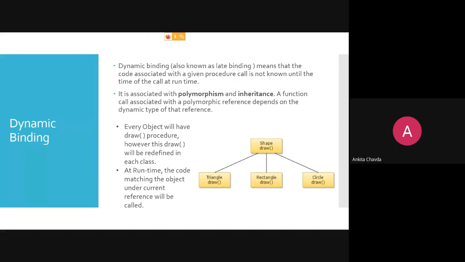But the method name is the same. So at runtime, the code matching the object under the current reference will be called. If I am asking for Tarun, then only Tarun will show me the code, nobody else. So the draw method of whichever class is referenced will be called. Getting my point? I hope this is somehow clear to you.